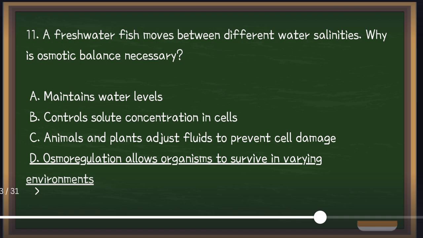Now, talking about the swelling and shrinking, when it comes to plants, when they lose water they shrink. But when they swell, the plants are healthy and firm, not crushed. And that is because of the turgor pressure. So again, the answer is osmoregulation allows organisms to survive in varying environments.